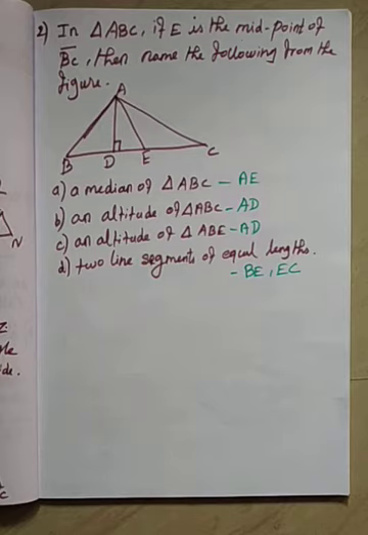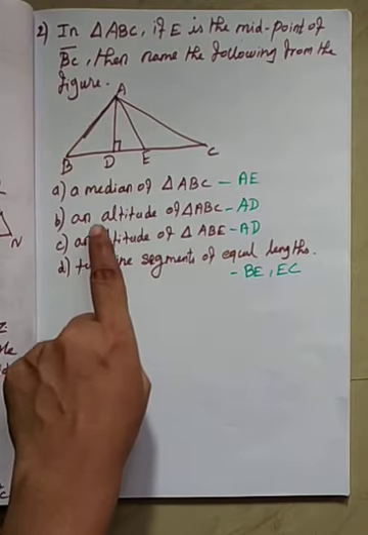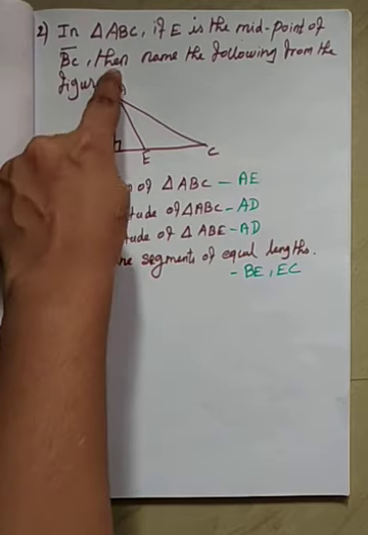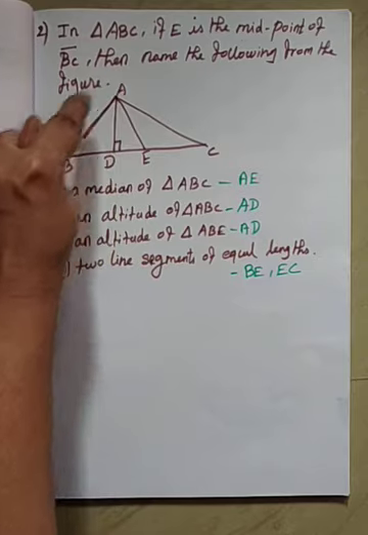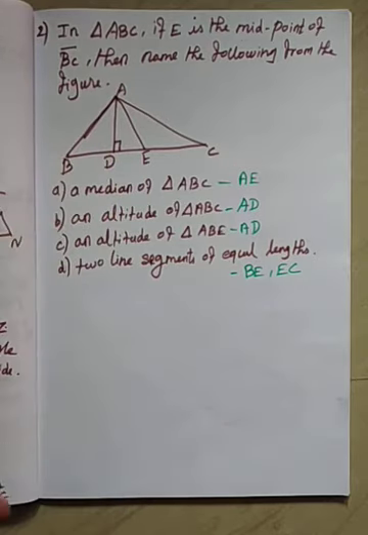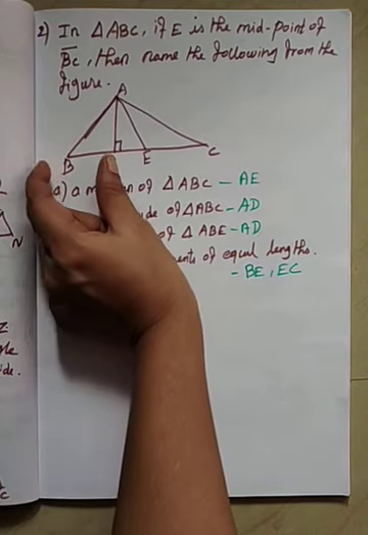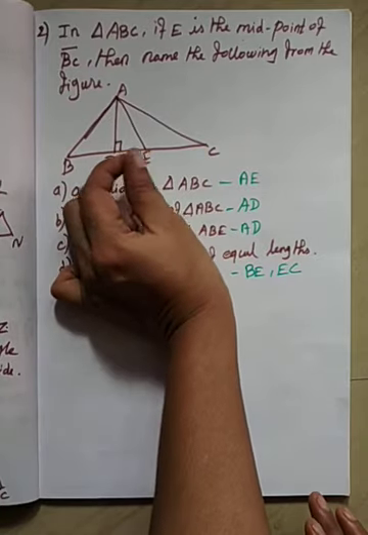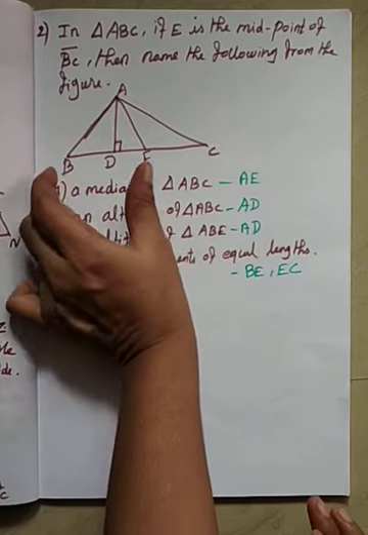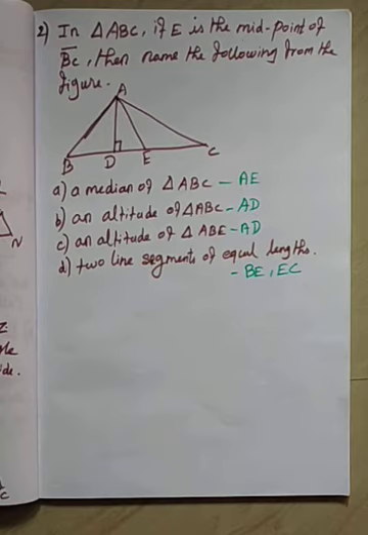See the diagram. What is the median of ABC? What is the median? AE. Next, what is an altitude of triangle ABC? AD. What is the altitude of triangle ABE? This is also AD. Two line segments of equal length. Equal length means not like that. See here, BD and then DE? No, this is wrong. DE and then EC? No, this is wrong. So which one is it? See here, BE and EC. This is the two line segments of equal length. Okay.